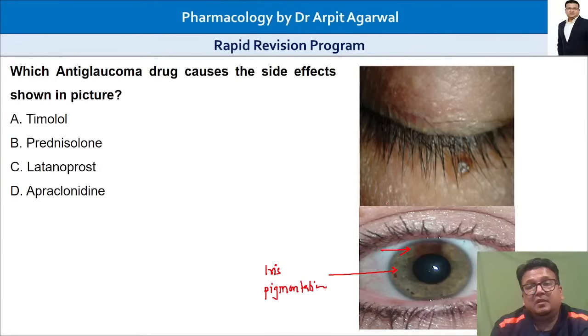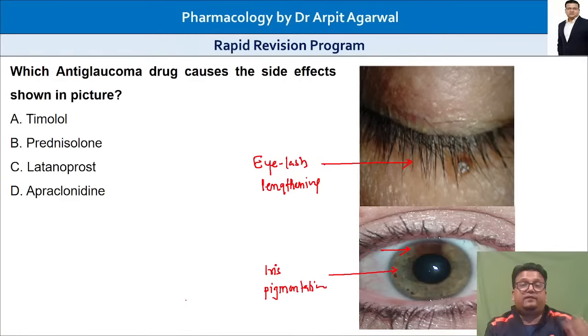And this image is showing lengthening or growth of eyelashes. Eyelashes are becoming, as you can see, longer. So lengthening of eyelashes and iris pigmentation. That is heterochromia iritis, something that we discussed in the previous question.